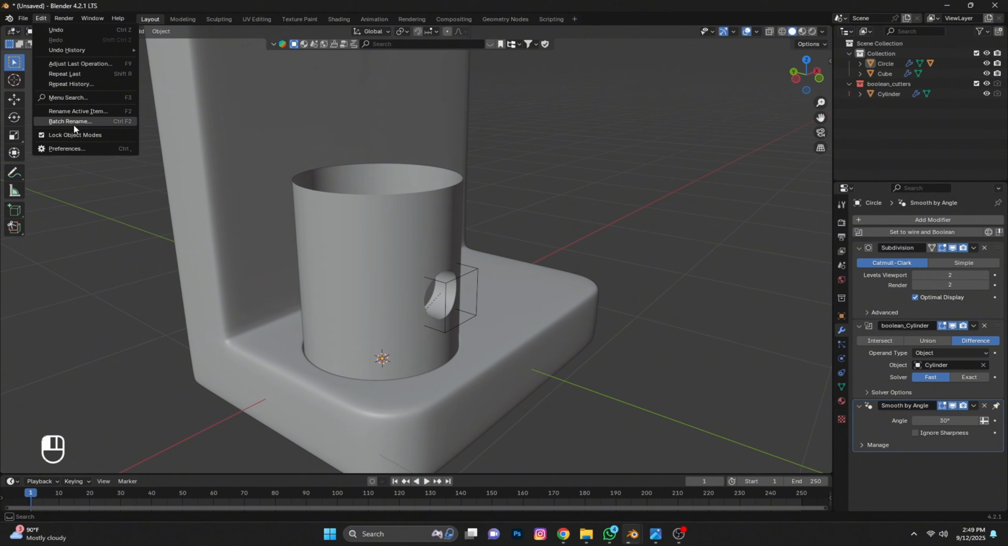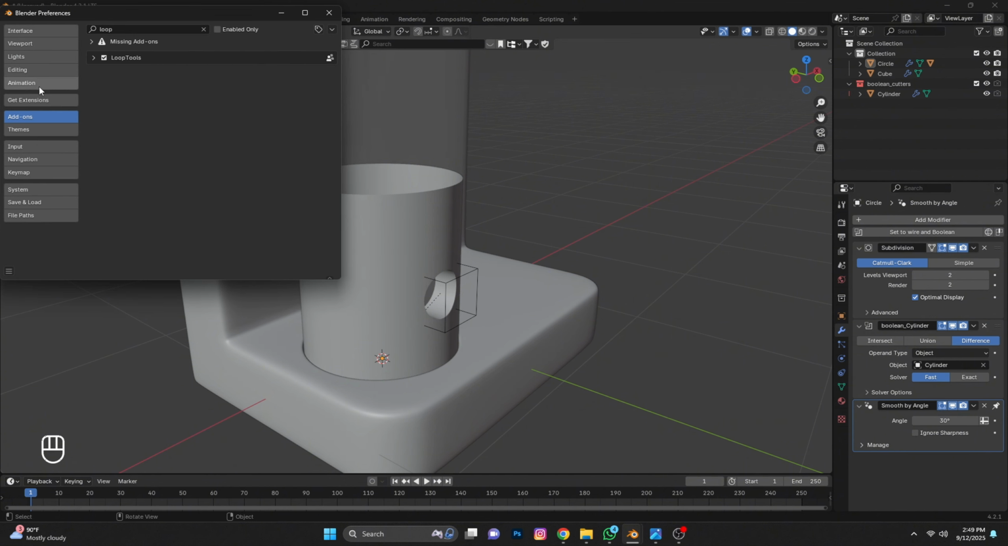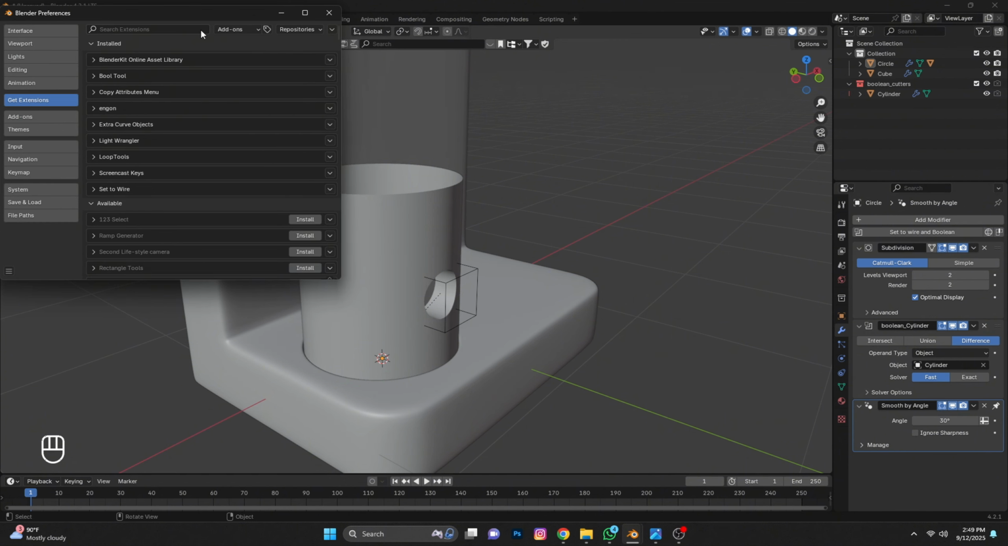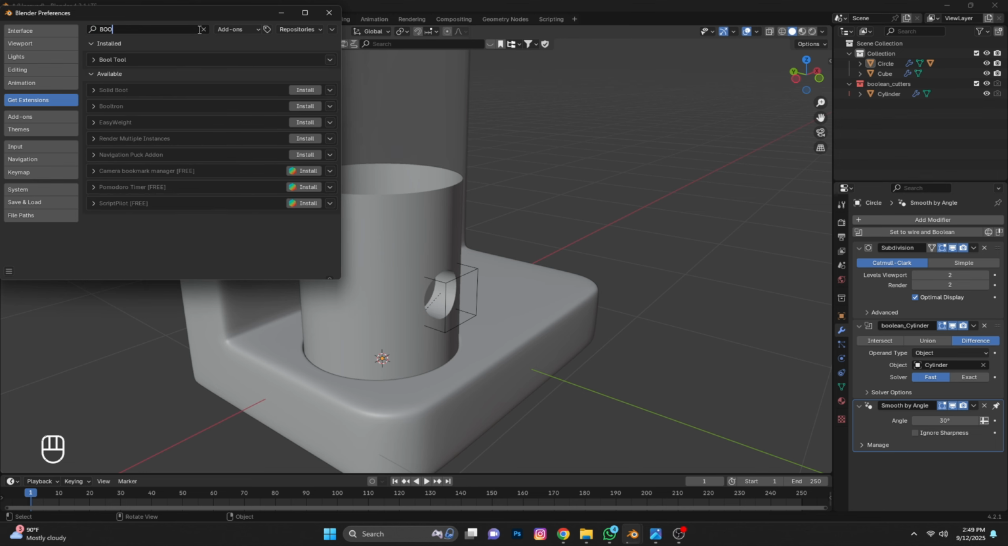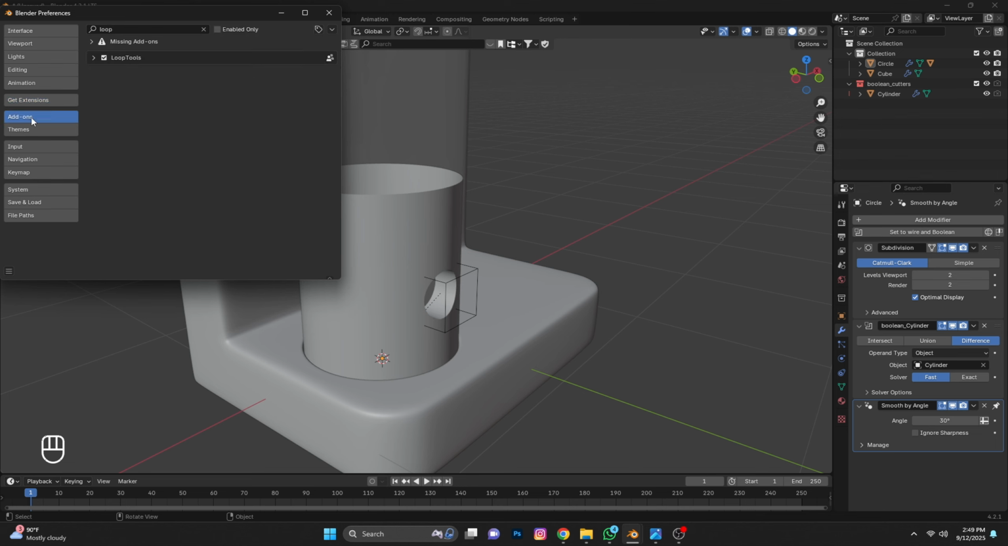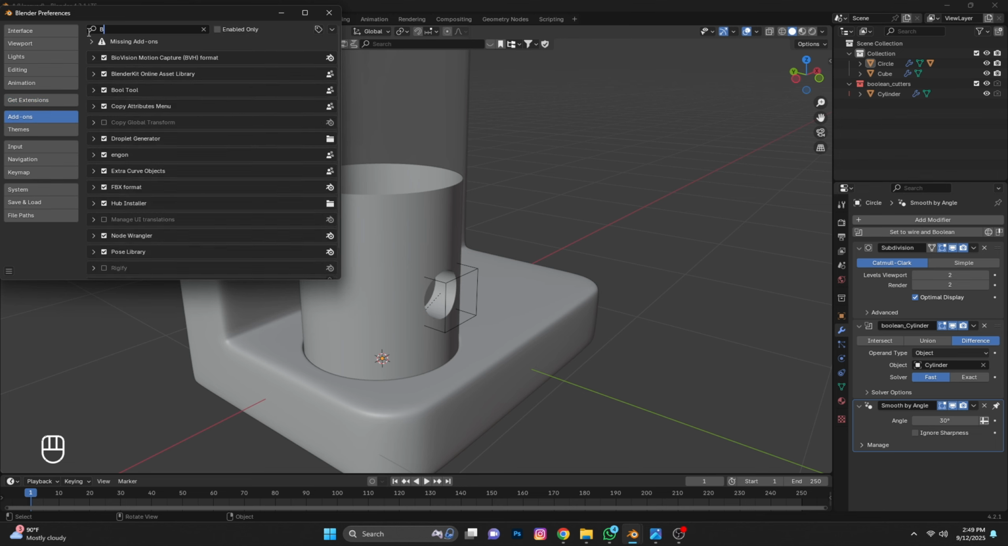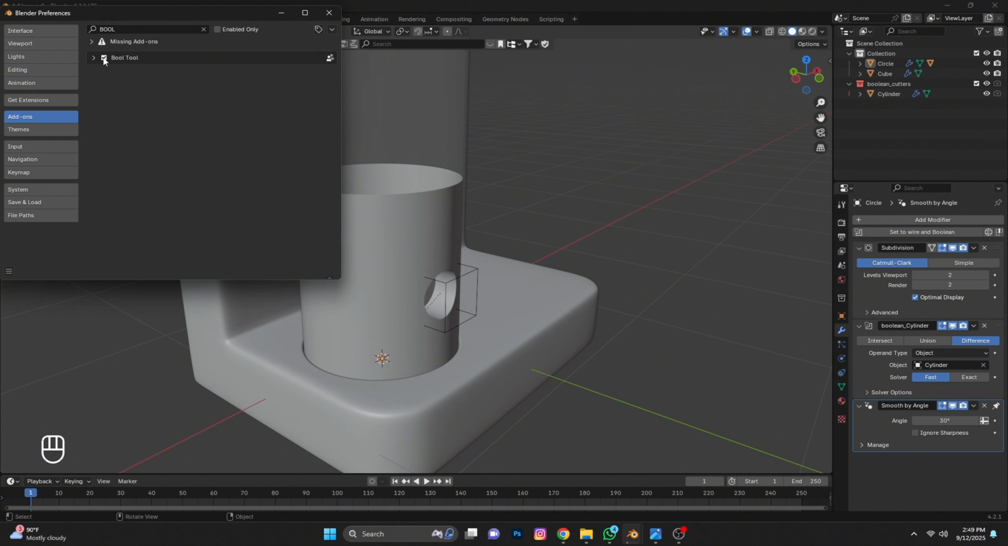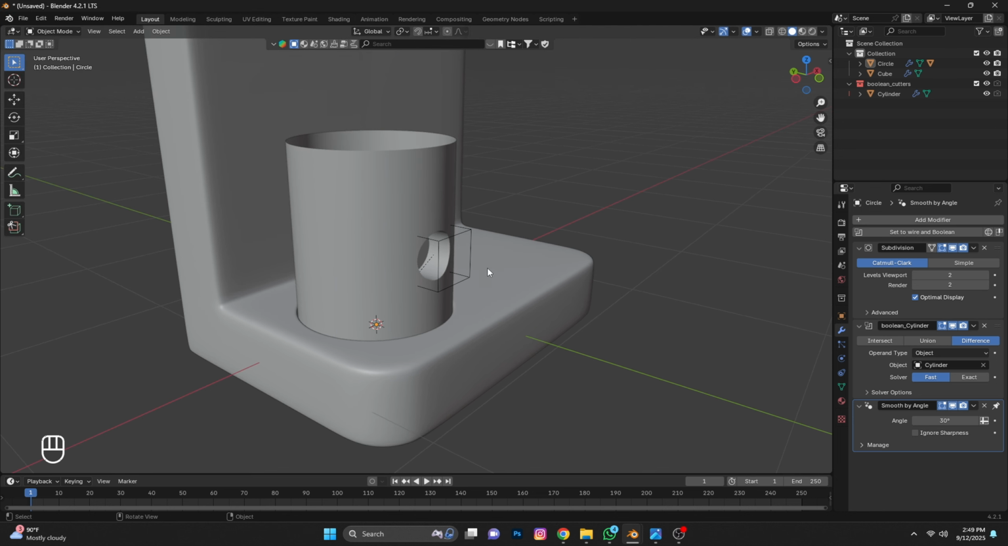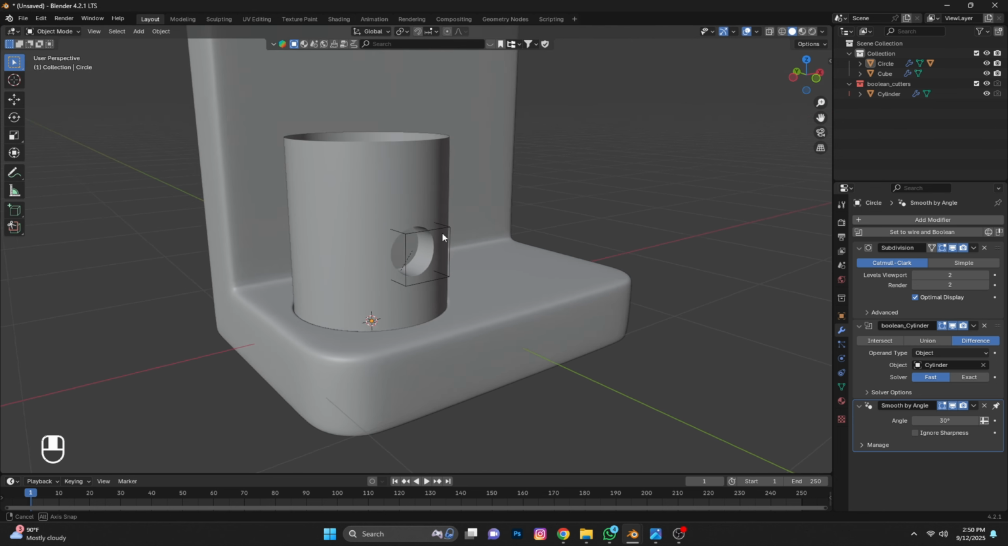Go to Edit, Preferences, Get Extensions, and search Bool Tool. Here Bool Tool will appear. From here you have to install it. In my case the install option does not show because it's already installed. Then go to add-ons, search Bool Tool and enable it. Save preferences. Now your Bool Tool will work, and with Ctrl plus minus you can make this hole.